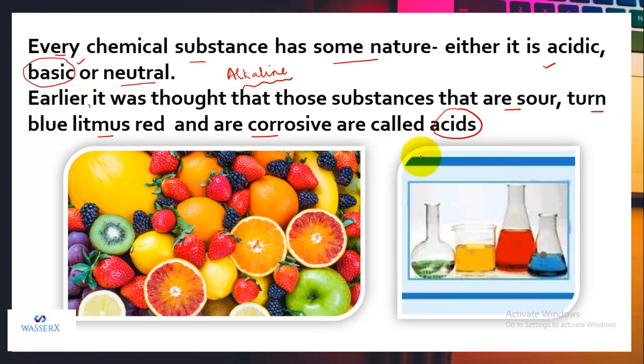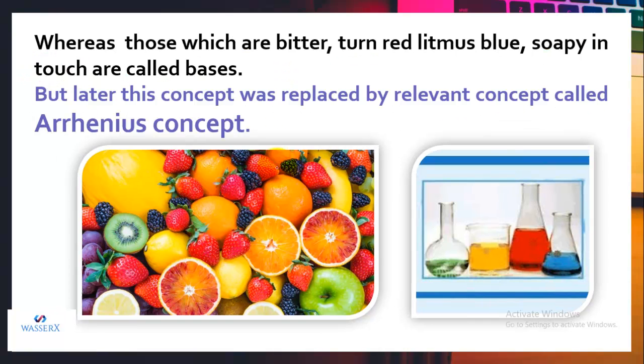So they said if anything that you taste is sour or turns blue litmus red or is corrosive, that means the substance is acid. Whereas if some substances taste bitter, turn red litmus blue, and when you touch them, if they are soapy to touch, then they are called bases.